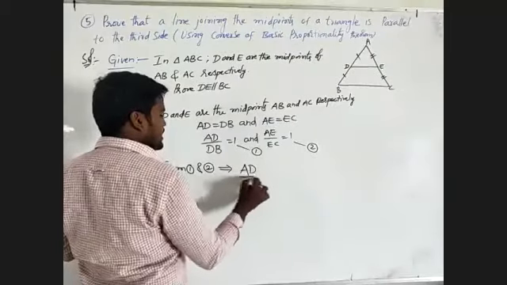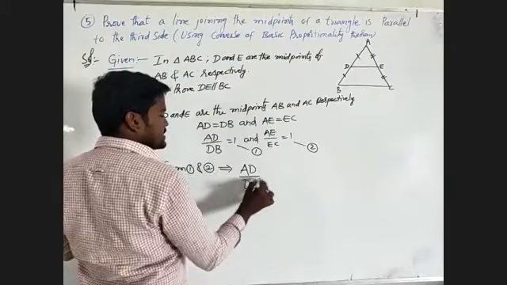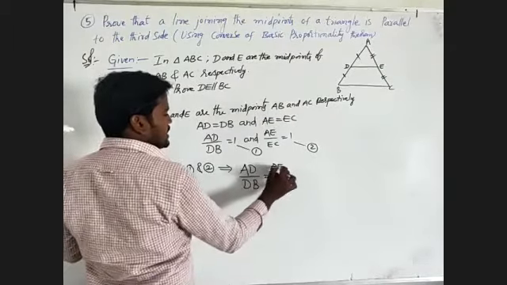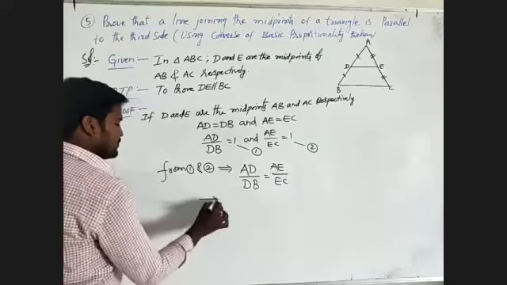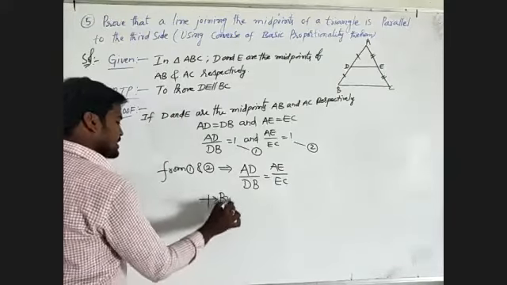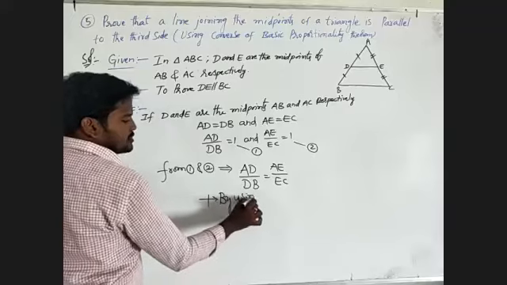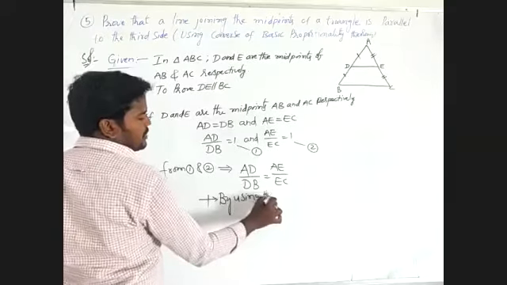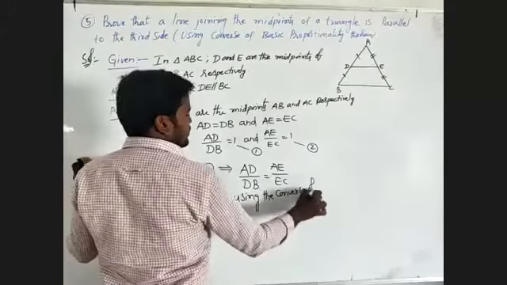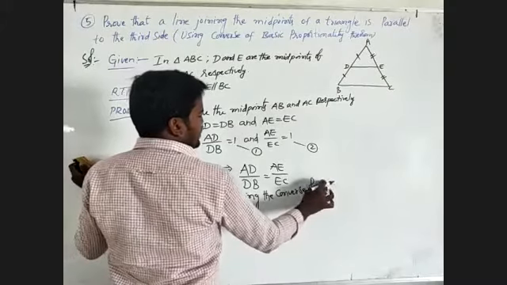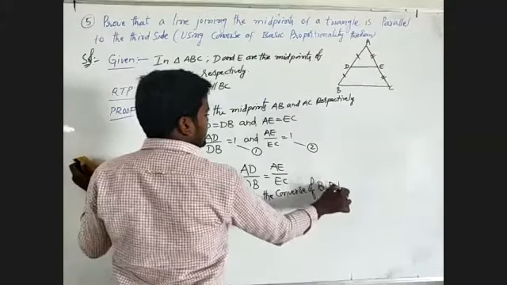AD by DB must be equal to AE by EC. Here, by using the converse of BPT, the basic proportionality theorem.